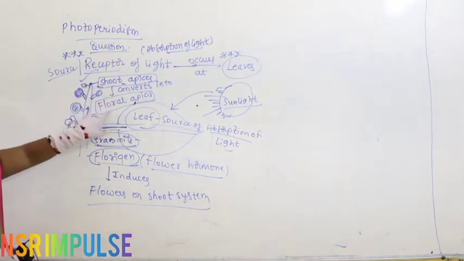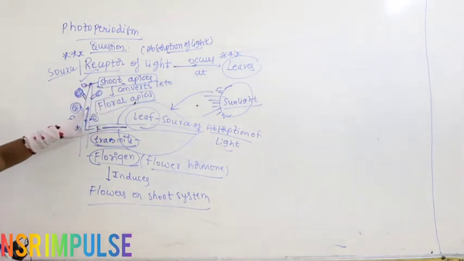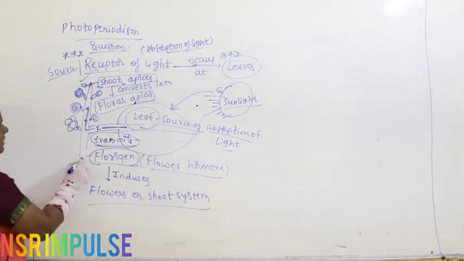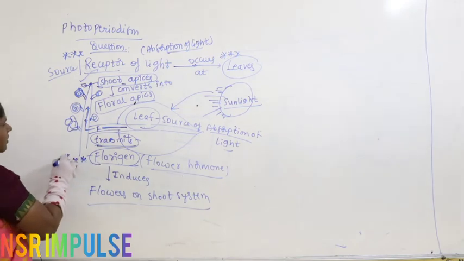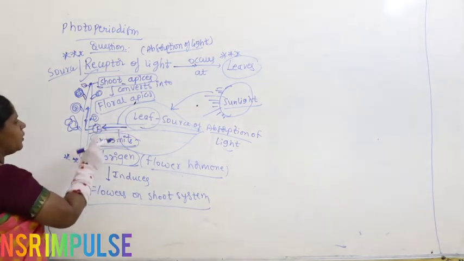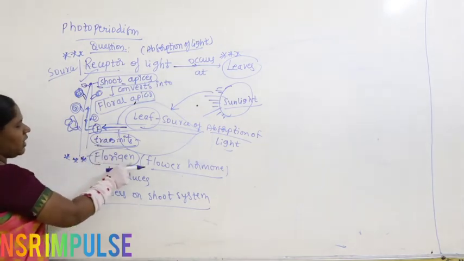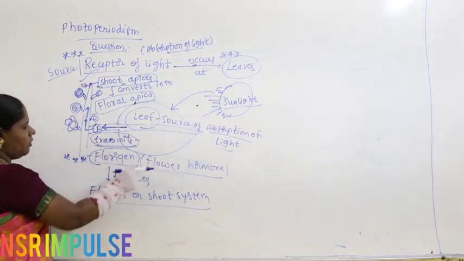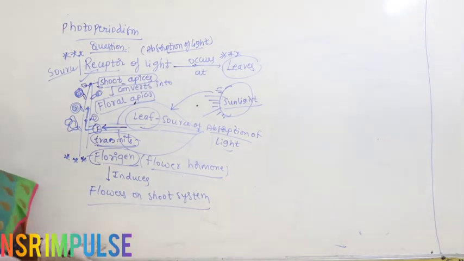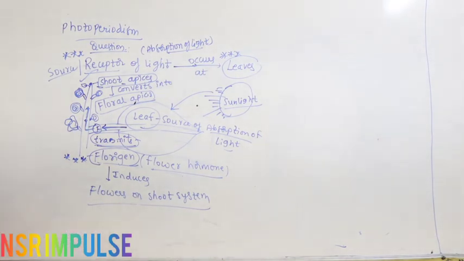If it converts into floral apices, the same bud leads to the formation of a flower. So who is responsible? This is important. Leaves transmit F. What is F here? Florigen hormone, a flower hormone that induces flowers on the shoot system. Got it clear? Yes.